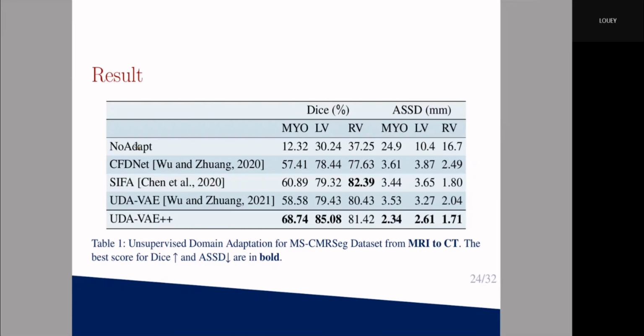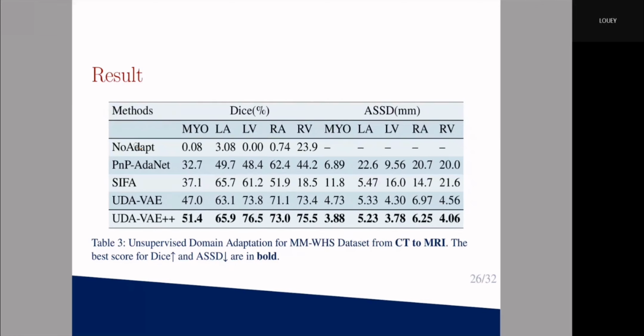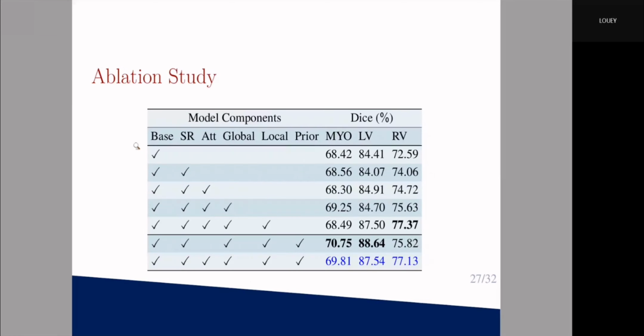We use Dice and the average symmetric surface distance metrics to evaluate three components of the cardiac. This one is from MRI to CT, from CT to MRI, and another dataset. You can clearly see that our method achieves state-of-the-art performance.